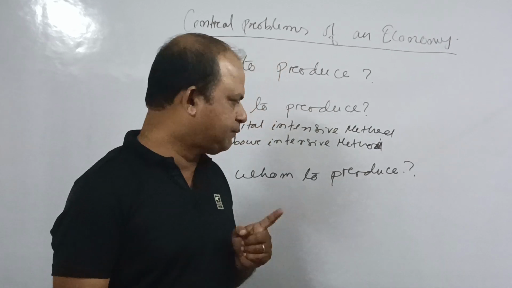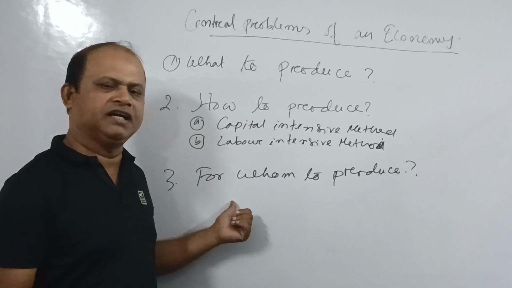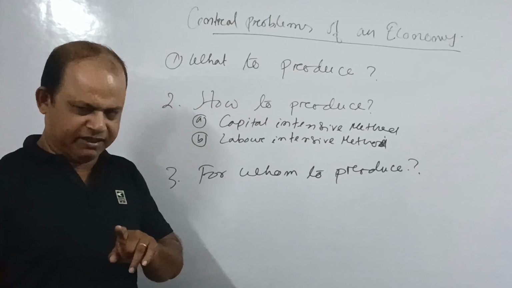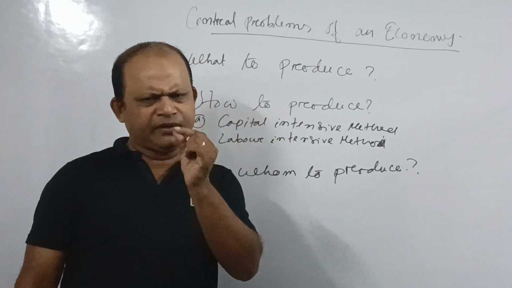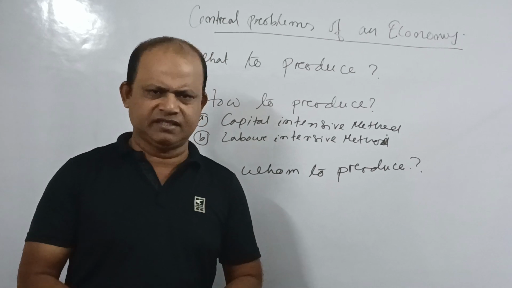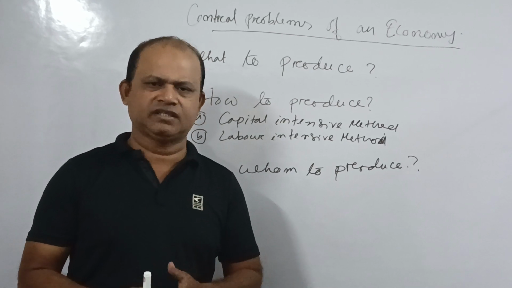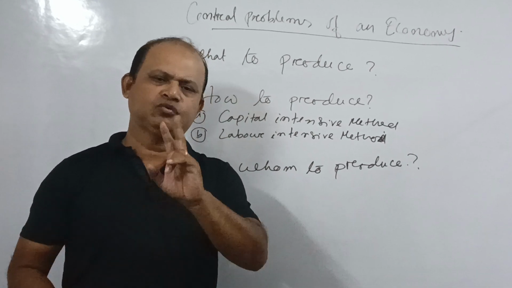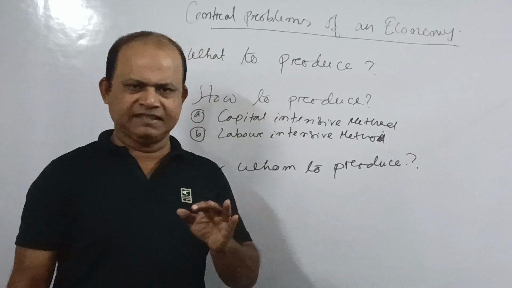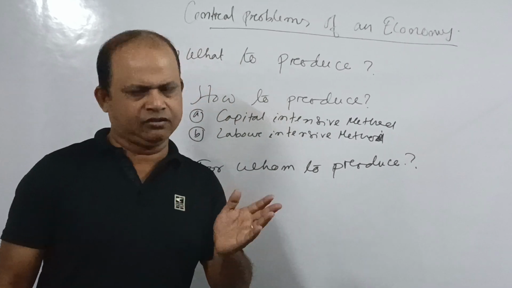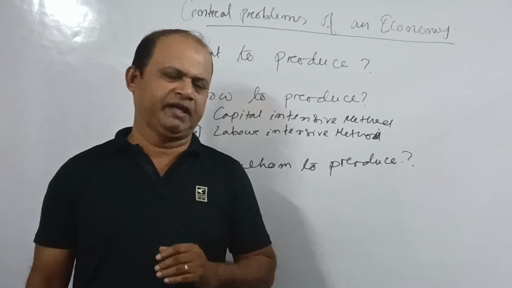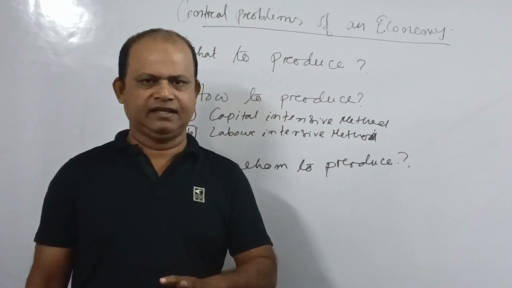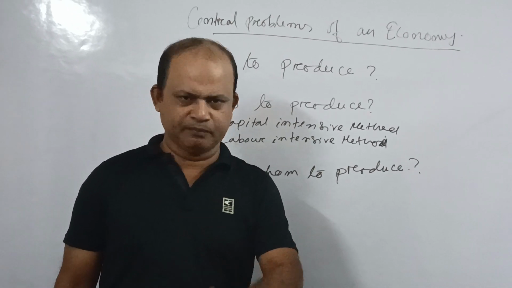Now, the producer has to target one of those classes, either the rich class, middle class or poor class. I am giving a very brief example. Suppose we take a small city, say the northeastern city Guwahati, which has 2 lakhs of population. As it is a city, the sex ratio is equal. Say there are 10 lakhs male. Out of 10 lakhs male, there are 2 lakhs children. So a total of 8 lakh adult men are there.